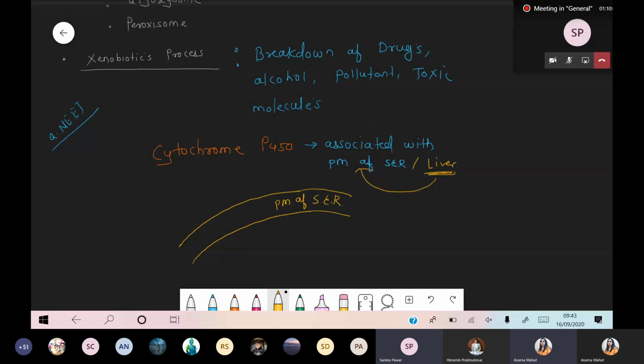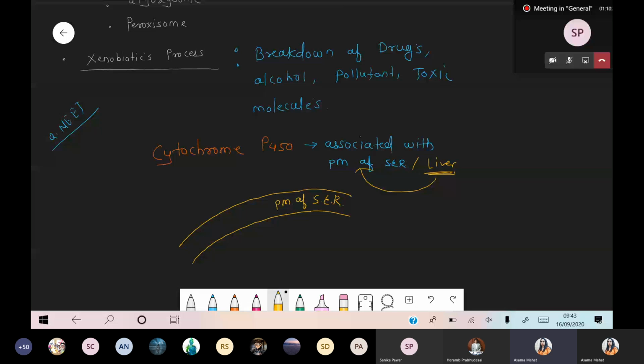Yeah. So more specifically, we are talking about liver, because liver is involved in the detoxification reaction. अगर हमने last part देखा था, तो वहां पे भी हमने mention किया था liver is the organ which is rich with rough endoplasmic reticulum as well as smooth endoplasmic reticulum. So the organ is liver.